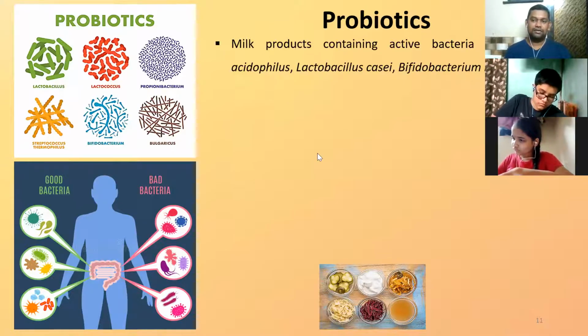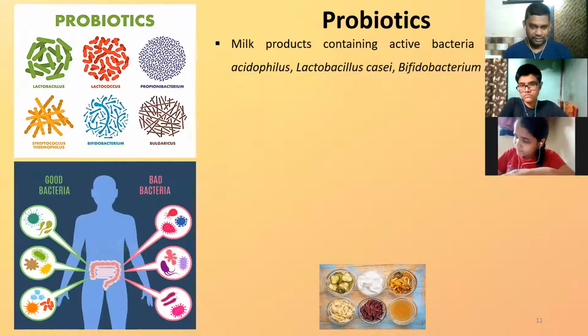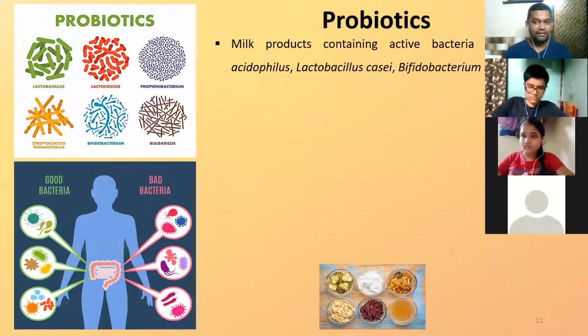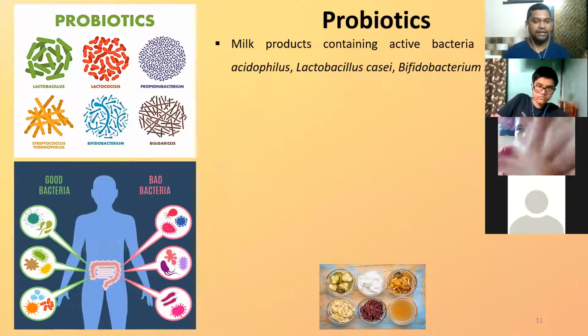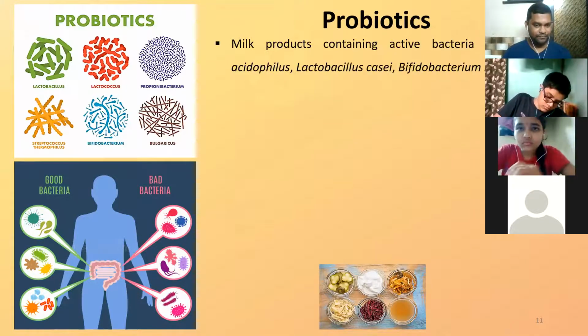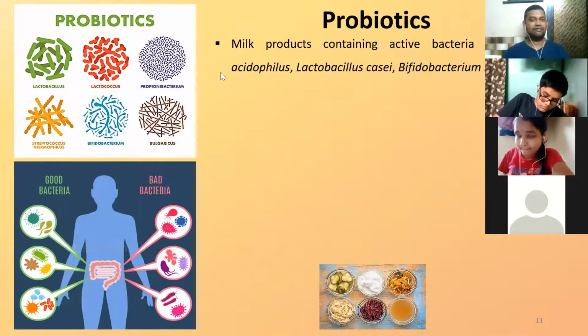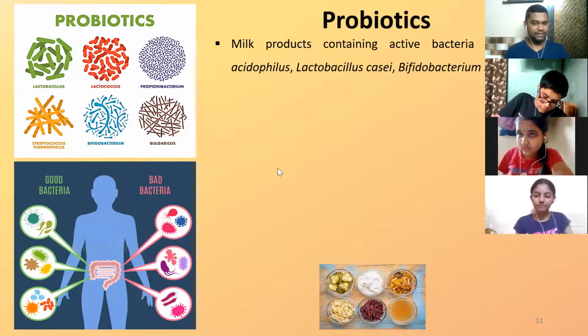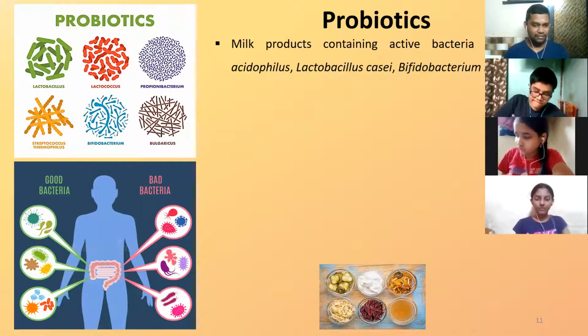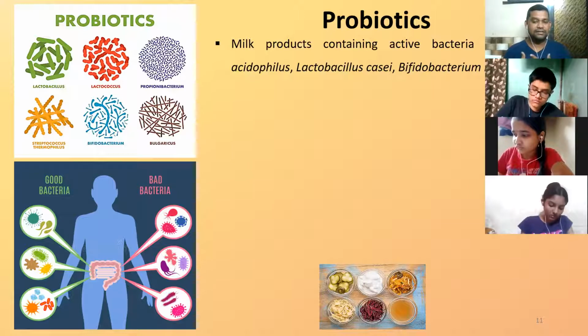Now there are many milk products which contain some active bacteria and which are useful for digestion. We call them probiotics. As human beings, in our alimentary canal, in the stomach and the intestine, there are lots of activities continuously taking place, and the internal environment is generally of a high temperature type.